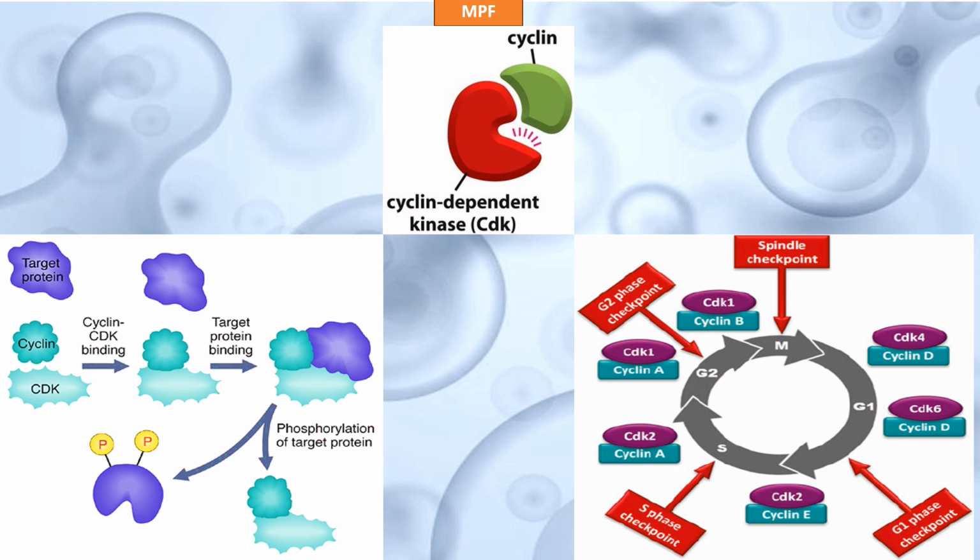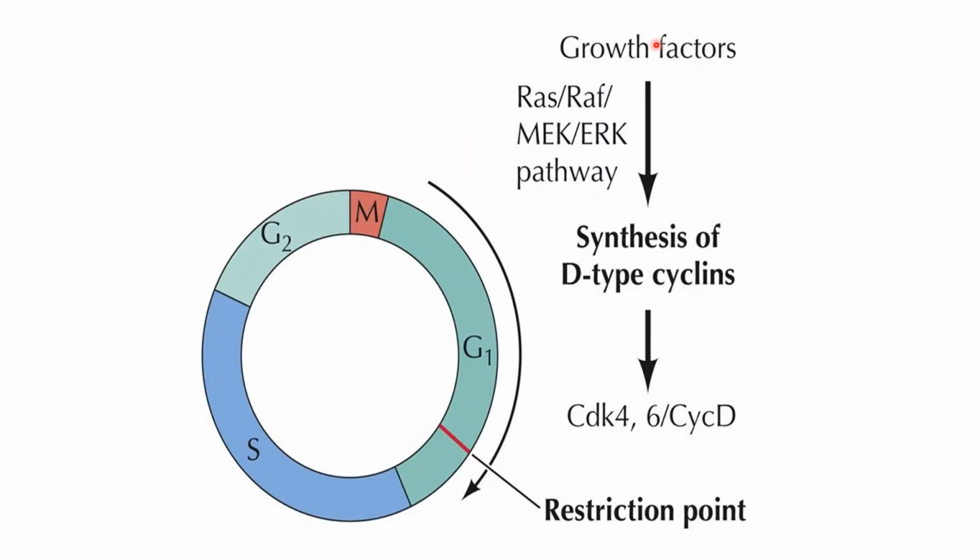Let me give you another example. If the growth factors are available, this particular pathway will be turned on, which is responsible for the synthesis of D-type cyclins. So cyclin D will be synthesized, it will activate CDK4 and CDK6, and if this complex is available inside the cell, then the cell will pass through this restriction point.